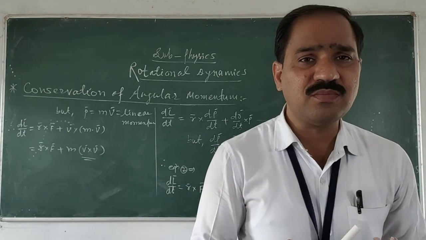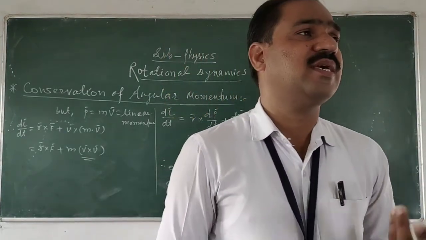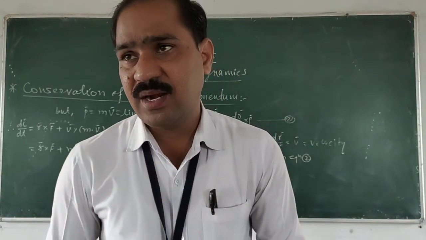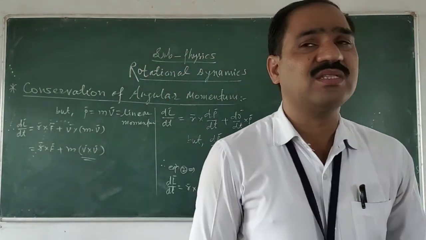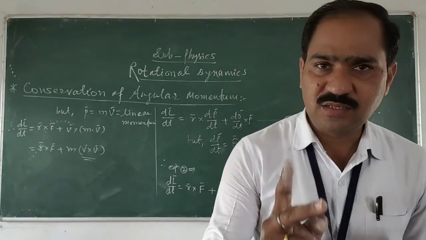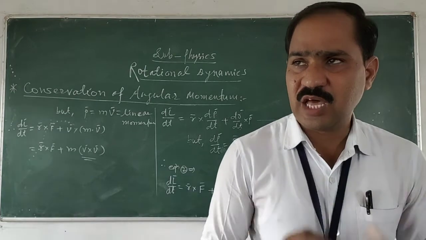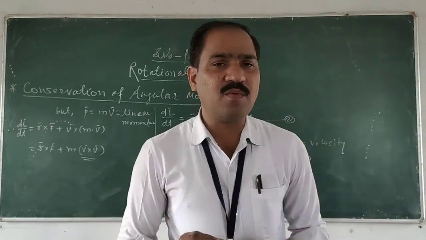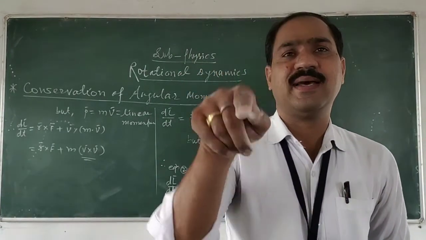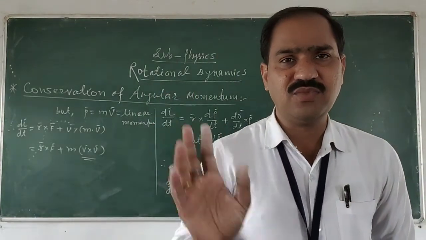The angle will be 0. According to the definition of the vector product, suppose A and B are two vectors directing in the same direction or coinciding with one another, then the angle between these two vectors is equal to 0. Therefore the vector product of these two vectors, vector A cross vector B, is equal to AB sin theta.